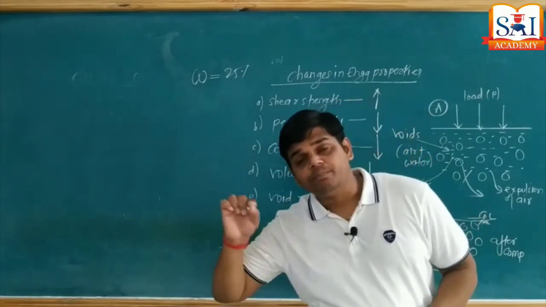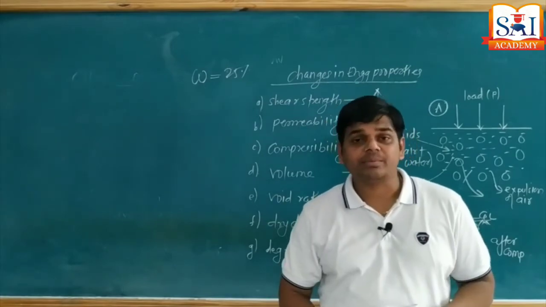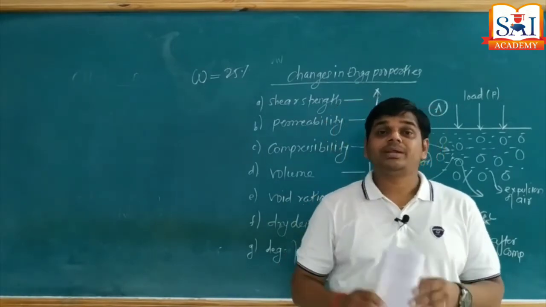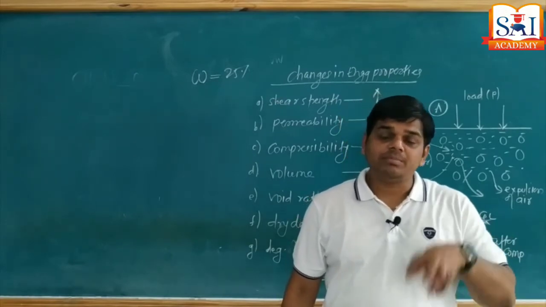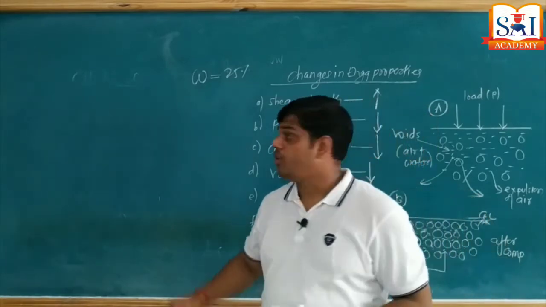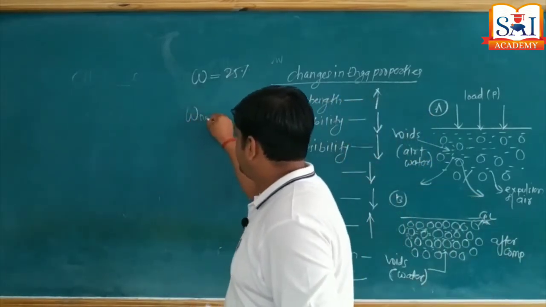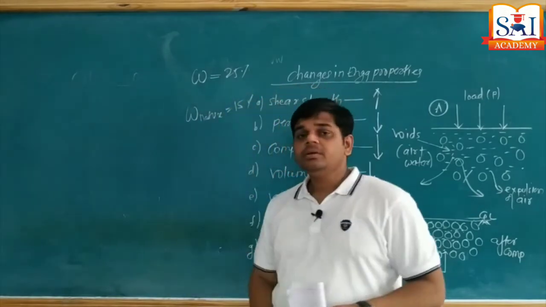So when I bring soil from any other location for the construction of an embankment, that soil is not an oven dry soil. Whenever we excavate natural soil, it is somehow moist in nature, and suppose that natural soil has a moisture content of, say, 15%.